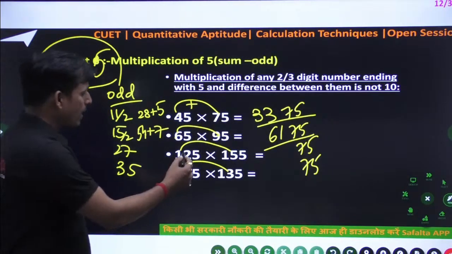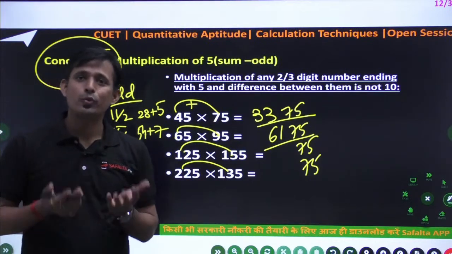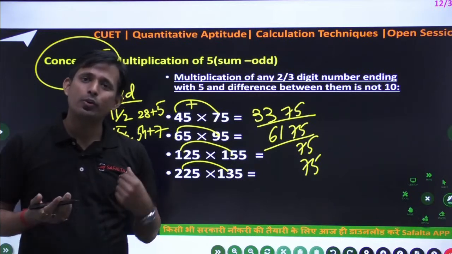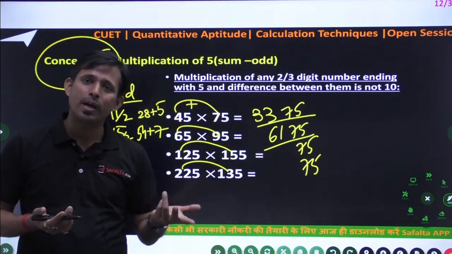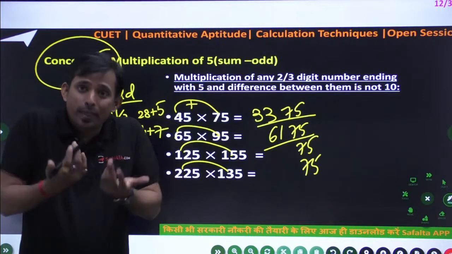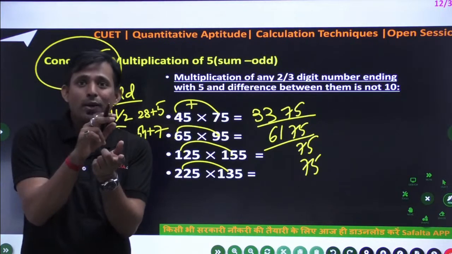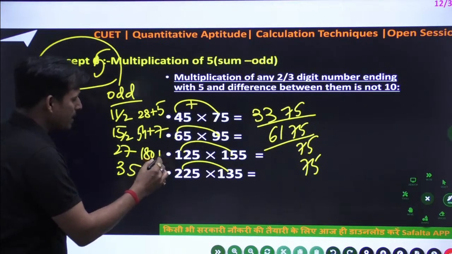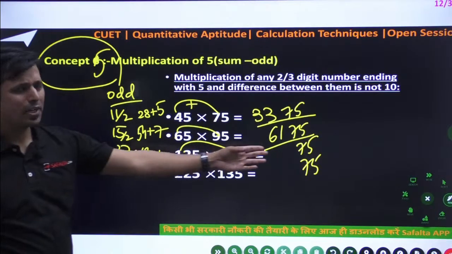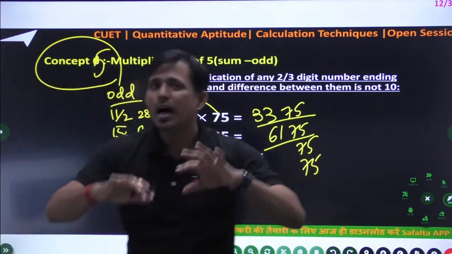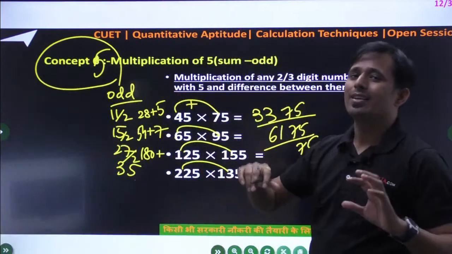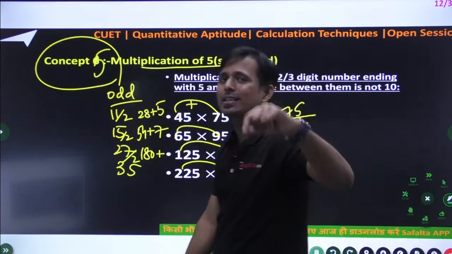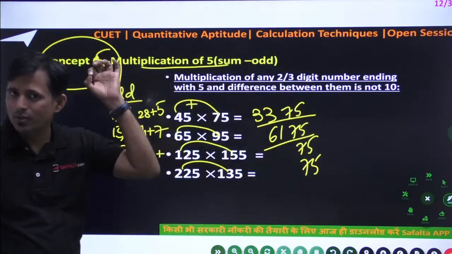12 into 15, this is a common term. 12 into 15, so take 1.5 times 12. Simple, you can think of it as 12 into 1.5, 1.5 times 12. If you have to solve with the 5 rule, multiply the even number with 5. So 12 into 15 is 180, plus half of 27. You can add and get this value. So these are the sums, these are the techniques based on multiplication by 5 only. So today this class is up to multiplication by 5 only.